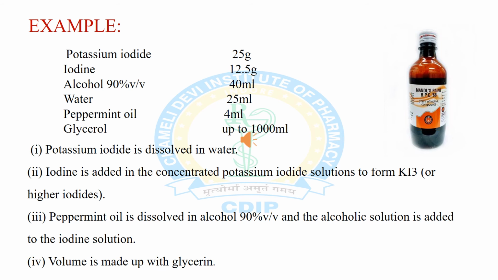For the formulation, first of all dissolve the potassium iodide in water and then add the iodine and stir until completely dissolved. Dissolve the peppermint oil in 90% alcohol in a small container and transfer it into the iodine solution.